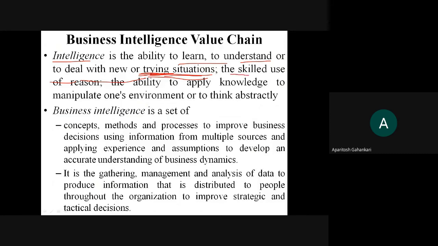Okay, so the skilled use of reason, the ability to apply the knowledge to manipulate one's environment or to think abstractly, that is nothing but intelligence. That means whenever there is a new situation, you should be able to apply your intelligence, you should be able to apply your skills to deal with that situation tactfully. ओके, ट्राइंग सिचुएशन मतलब ये आपकी कैपेबिलिटीज को चेक कर रहा. ट्राइंग सिचुएशंस का मतलब क्या है कि it is now testing your capabilities. ओके, so that is intelligence.